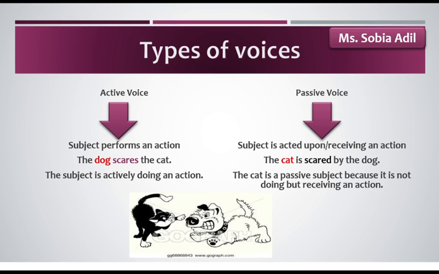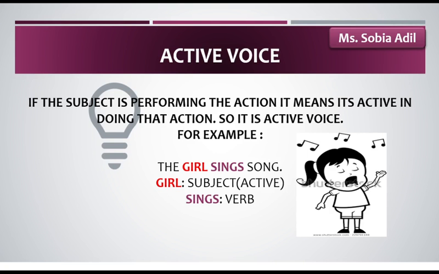Let me tell you briefly about active voice and passive voice. In active voice, if the subject is performing the action, it means it's active in doing that action, right? For example, the girl sings a song. Here the girl is the subject and sings is the verb. So the girl is active and she is doing an action. This one is called active voice.